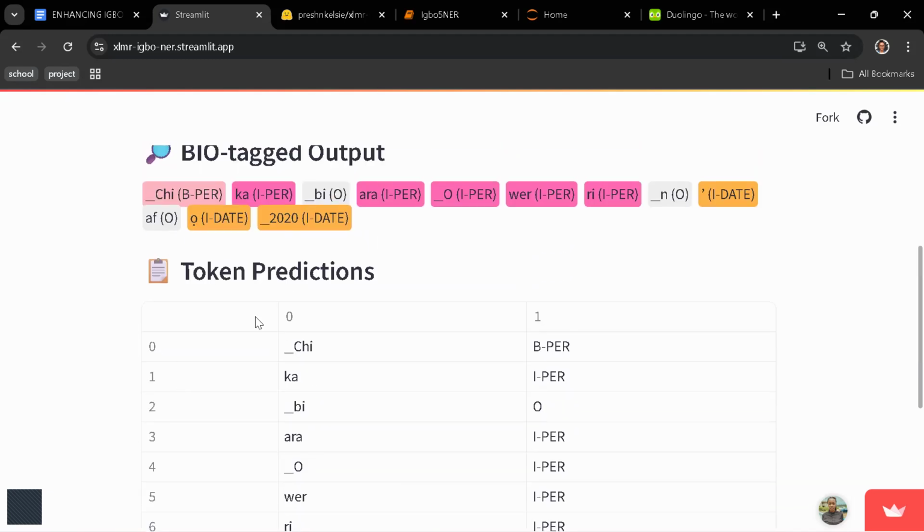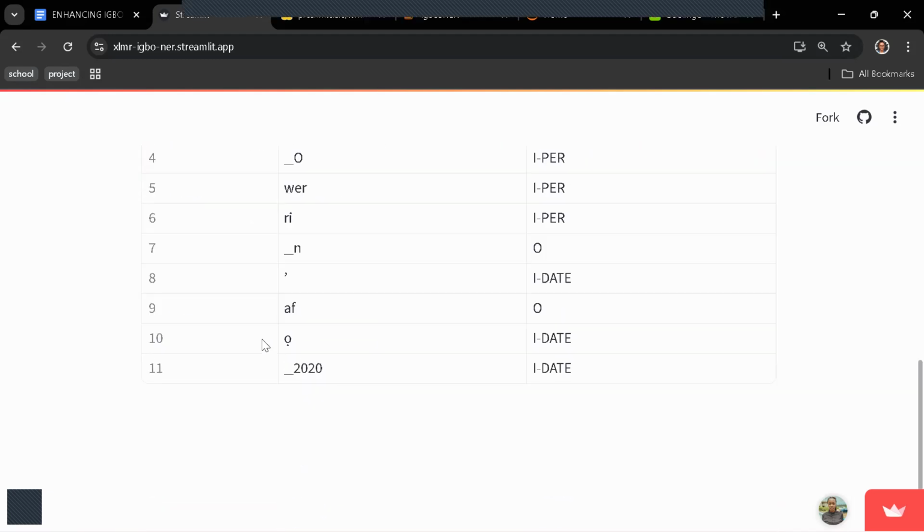After showing it in color, it will also go ahead to show it to you in a table.